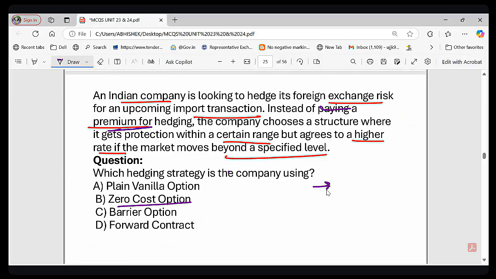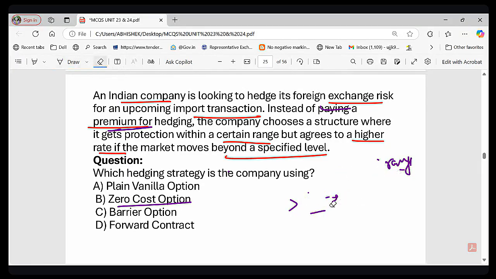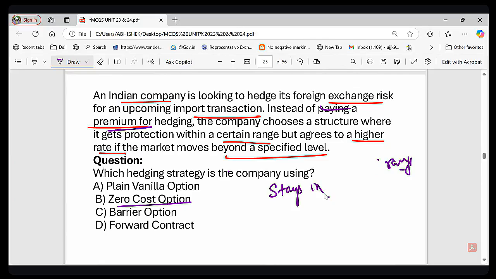The protection is available. If it moves beyond the limit, the company agreed to buy at a higher rate, right? Try to understand the concept. It says that if the exchange rate stays in range, then what will the company do? Then protection is there, insurance is available, right? And if the exchange rate moves beyond the range, beyond the limit, there is a limit beyond which if the exchange rate moves, the company agrees to buy it.